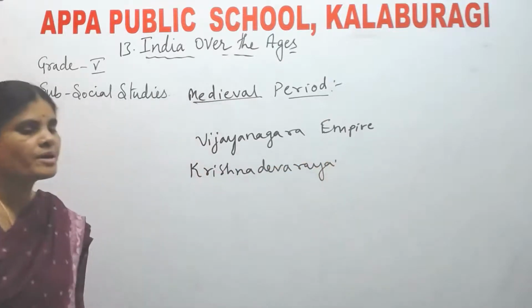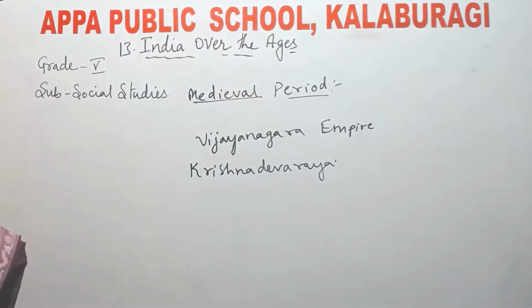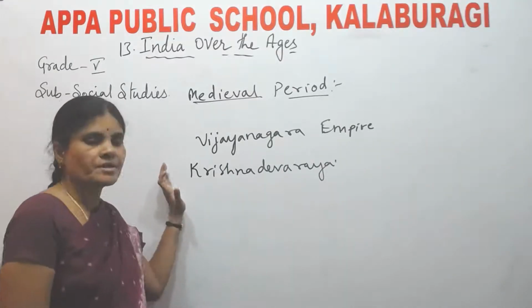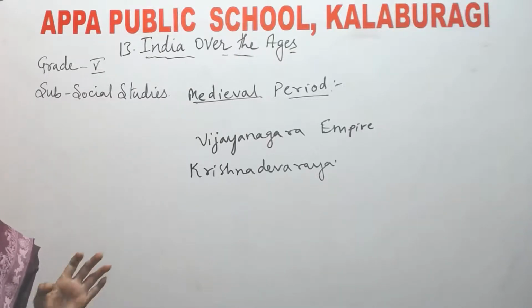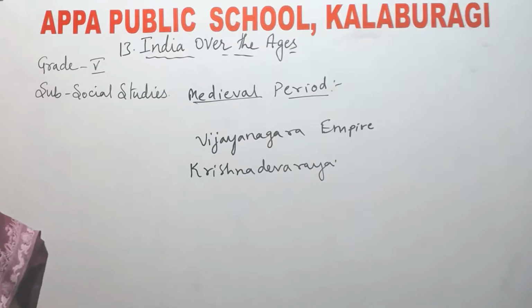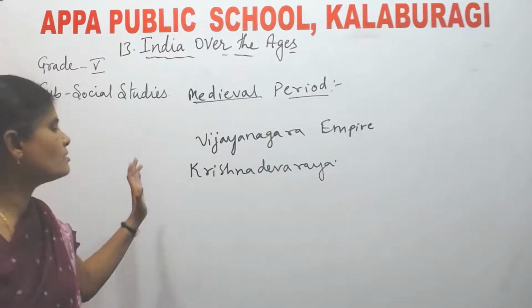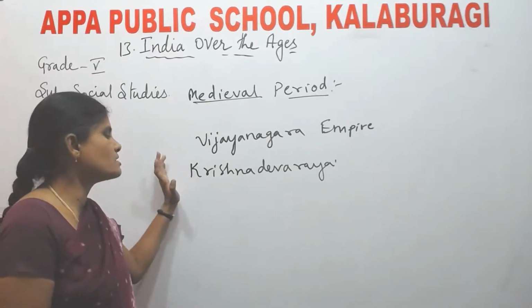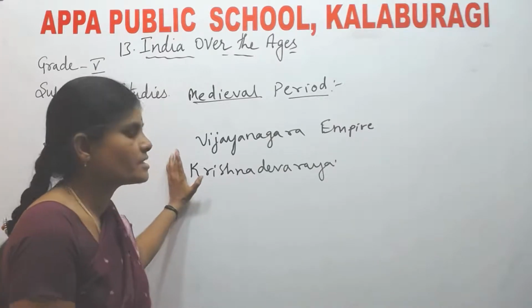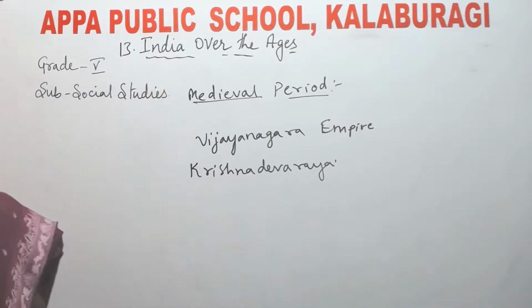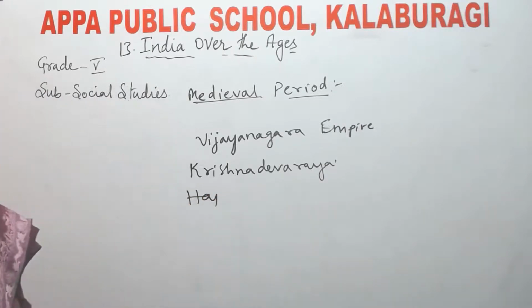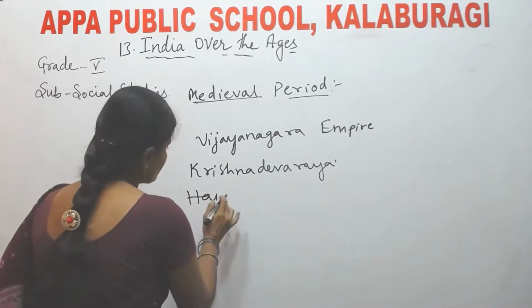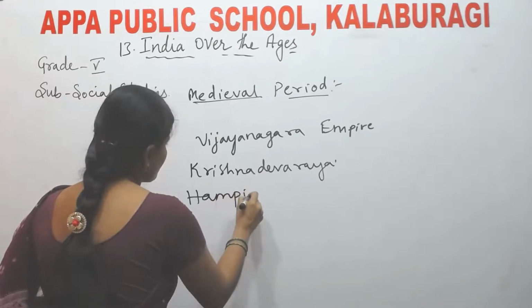Vijayanagara Empire was ruled by whom? Krishnadeva Raya. During his period, several monuments were built near Hampi, Karnataka. These monuments give us information regarding Vijayanagara Empire.